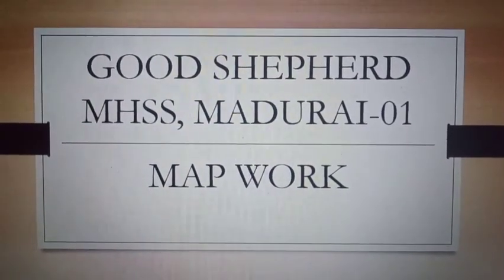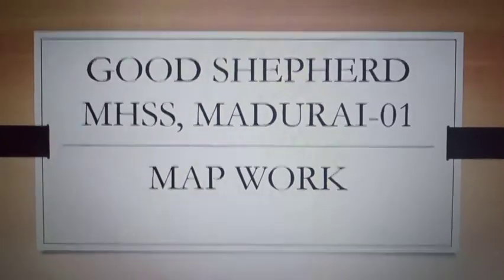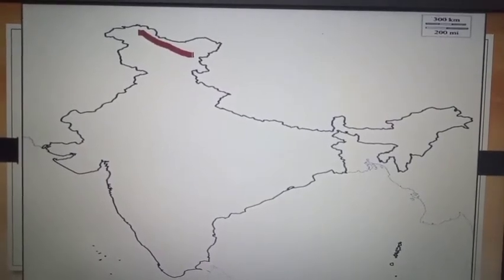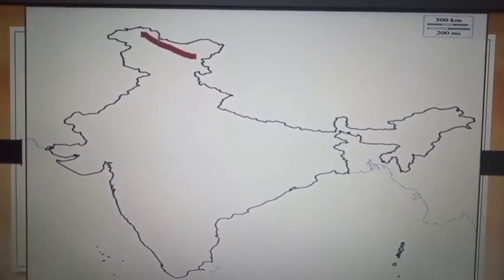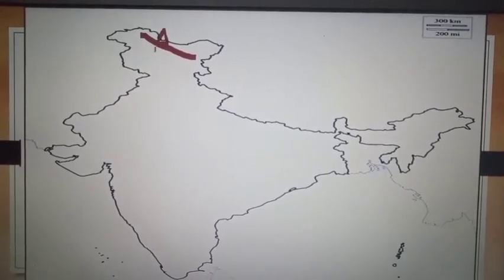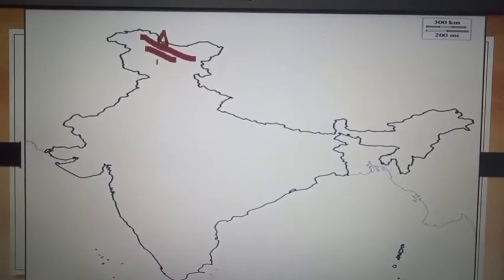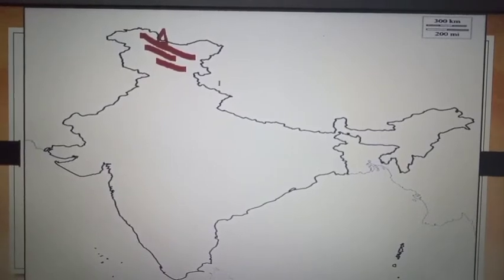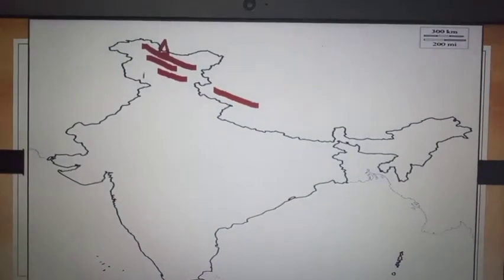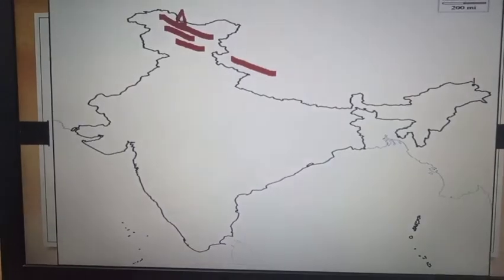Everyone, in this video, we will learn about India's mountains, plateaus and coastal plains. Karakoram Range. The highest peak is Mount K2 or Godwin Austen, that is located in the Karakoram Ranges. The next one is Ladakh Range and the next one is Zanskar Range. And then this range is Kailas Range. These are all the ranges located in the Himalayan mountain.